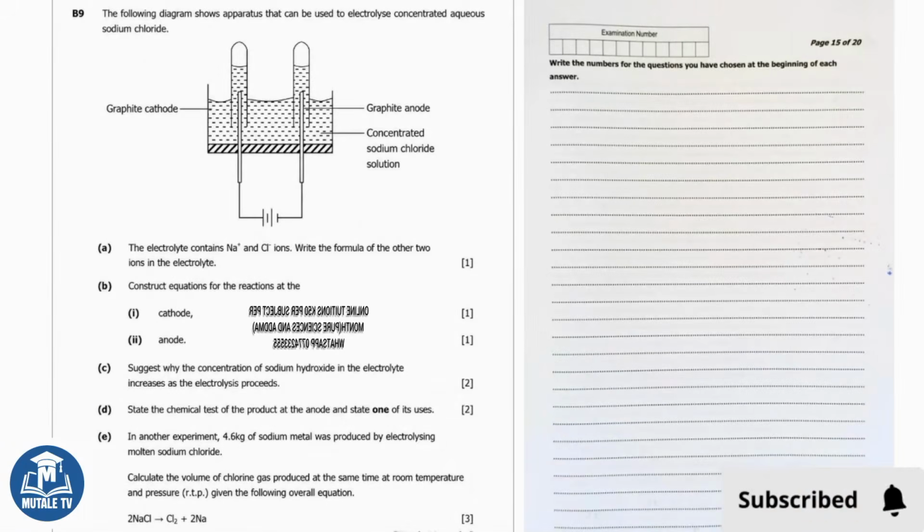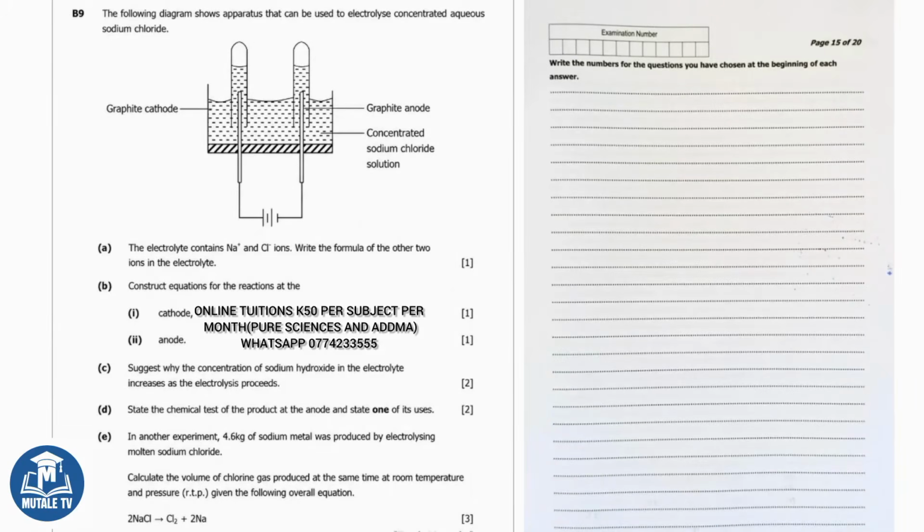And B9 reads, the following diagram shows apparatus that can be used to electrolyze concentrated, aqueous sodium chloride. The diagram shows a cell with a graphite cathode on the left and a graphite anode on the right. The electrolyte is concentrated sodium chloride solution. Part A says, the electrolyte contains Na+ and Cl- ions. Write the formula of the other 2 ions in the electrolyte. Concentrated sodium chloride solution also contains water, which partially ionizes into ions. The other 2 ions are hydroxide ion, written as OH-, and hydrogen ion, written as H+.